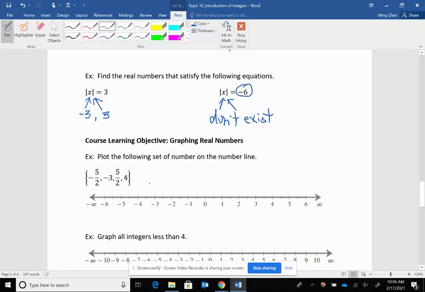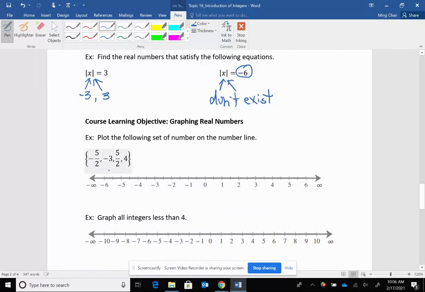Let's take a look at just plotting some numbers on the number line. -5/2. So 5 divided by 2 is about 2.5, so this is -2.5. -2.5 is between what? -2 and -3, right? So it'll be right there. -3 is right here. 5/2 is 2.5, which is between 2 and 3. And 4 is right here. So this is an exercise. I want to make sure you know where all the numbers are on the number line.